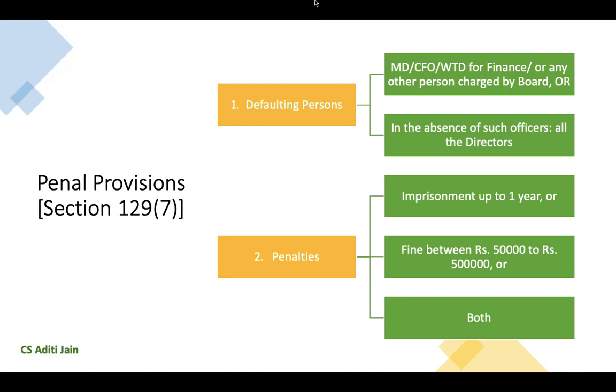Talking about the penalties, penalties may include imprisonment for up to a year or a fine not less than an amount of rupees 50,000 which can be extended to rupees 5 lakhs, or both imprisonment and fine. So this is all about section 129 of the Companies Act, which provides for the preparation of financial statements by a company.